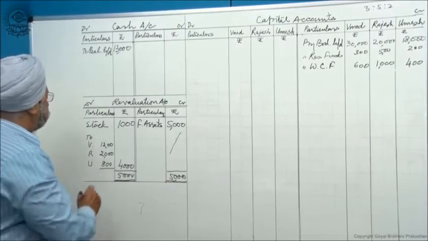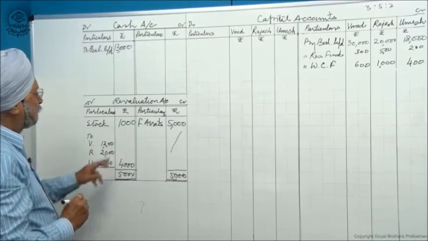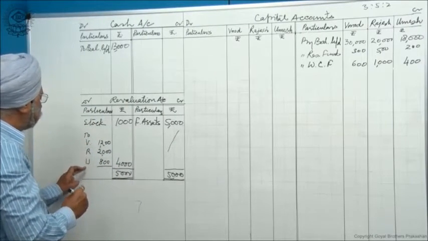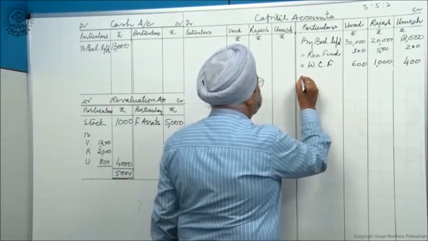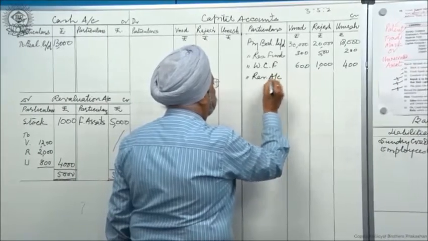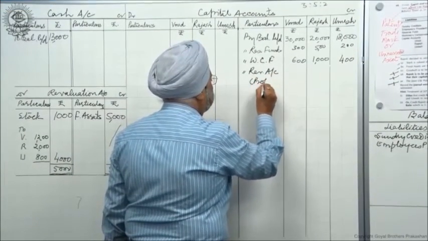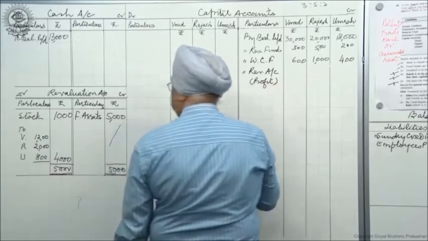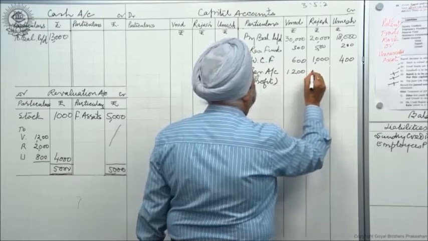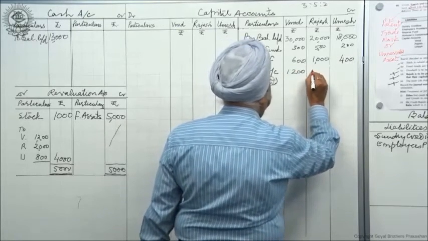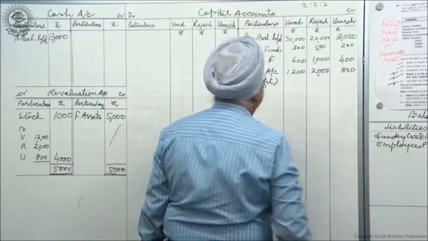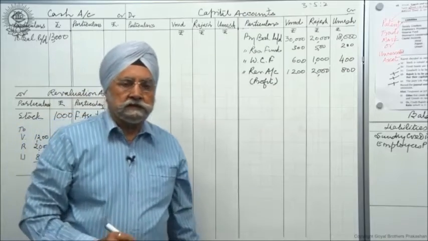So this is the division, and where it goes, entry is revaluation account debit to Vinod, to Rajesh and to Umesh, and here I write this revaluation account profit. This is profit on revaluation. How much? It is 1,200 and 2,000 and 800. Am I clear? This is how the whole thing works.